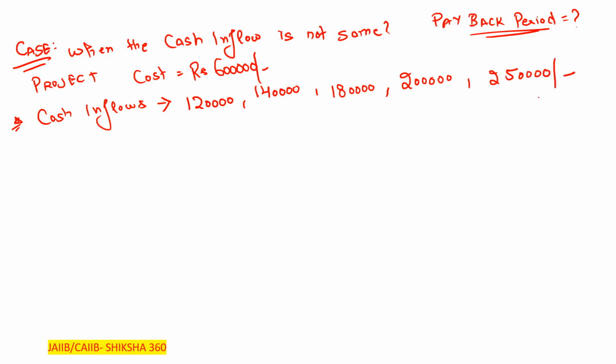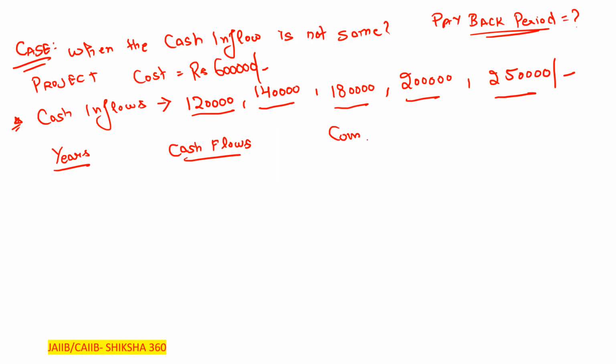Okay, so these are the cash inflows here, and we have to calculate the payback period. Here we are going to see that all the cash inflows are different. So how can we calculate the payback period in this case? First of all, we will write year, cash flows. In that case, we have to calculate the cumulative.